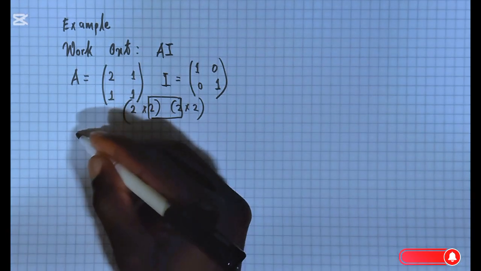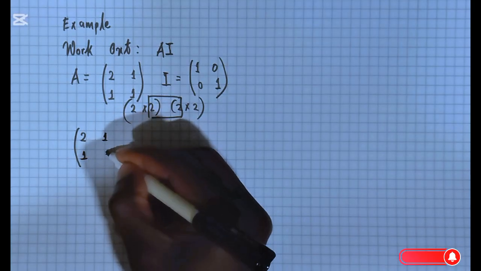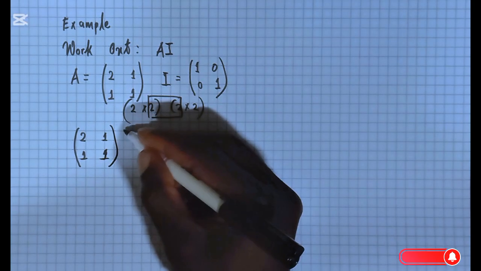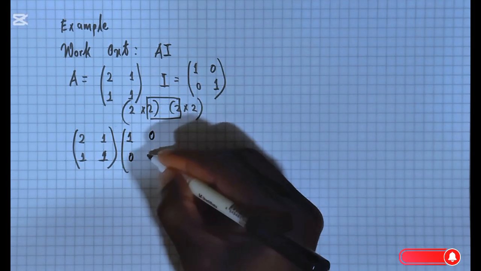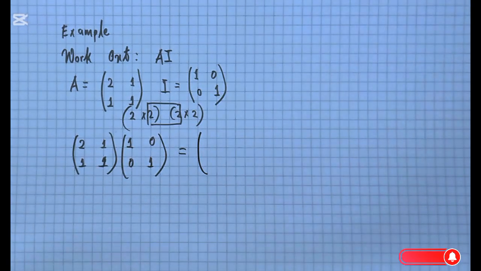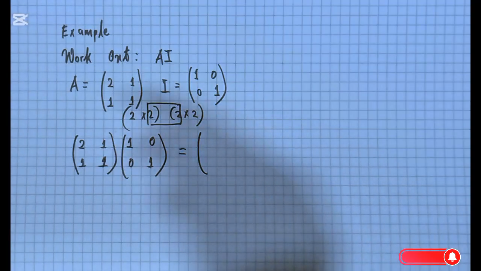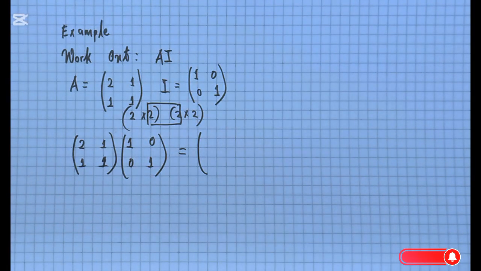So if we are to multiply the two matrices, we have 2, 1, 1, 1, and we are multiplying it by its identity, 1, 0, 0, 1, right there. Of course, we already know what our answer should look like. Remember, when you're multiplying a matrix by its identity, we always get the same matrix as our answer, all right?